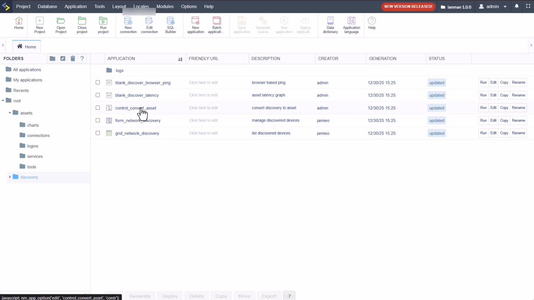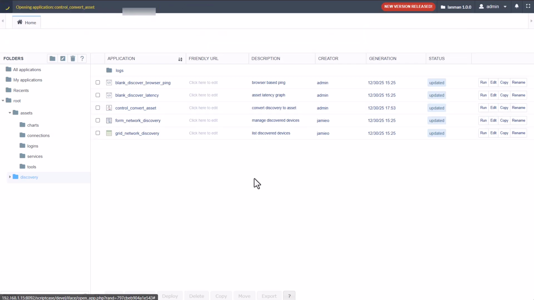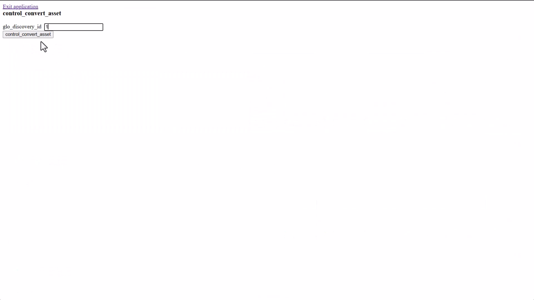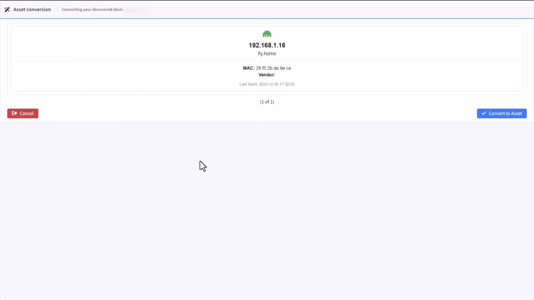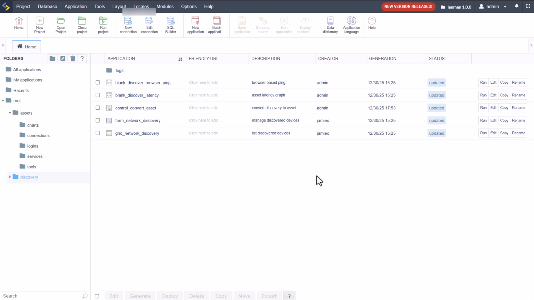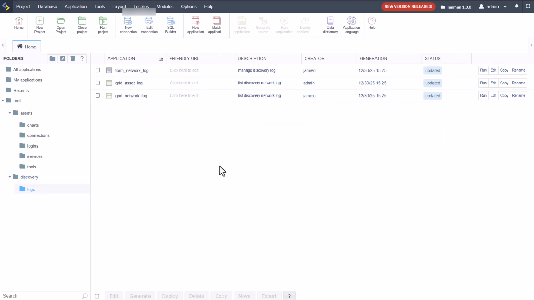We have then also the control, which is then for a control form for the assets. And that then allows us to convert that asset, that discovery into an asset, as well as then the discovery form and grid. So with that, we have then finally also here the logs for the network log.